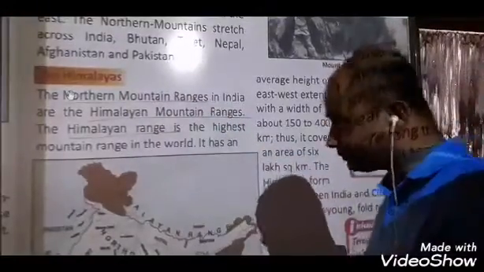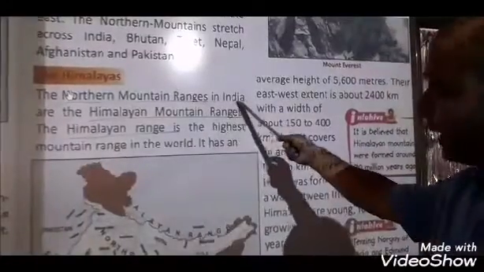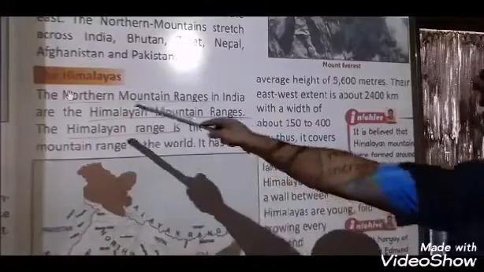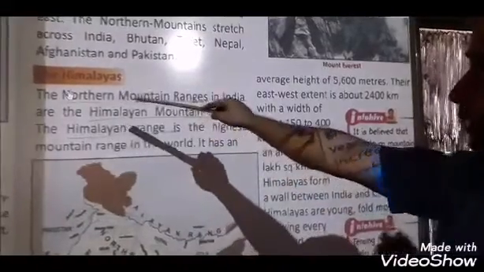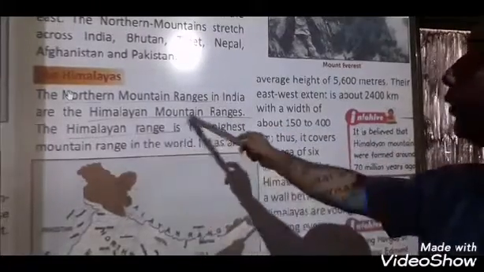The northern mountain ranges in India are the Himalayan mountain ranges. These are also known as the Himalayan mountain ranges.